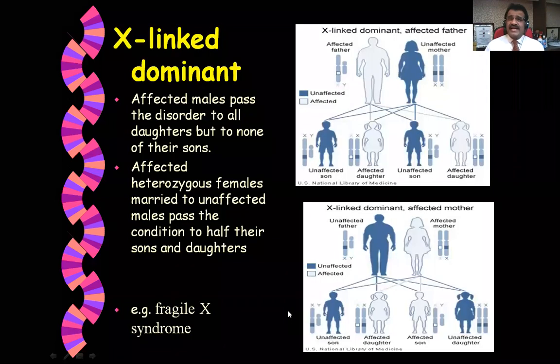Okay, and X-linked dominant. Now the next example is Fragile X syndrome. In this case, affected males pass the disorder to all daughters but to none of their sons. Affected heterozygous females married to unaffected males pass the condition to half their sons and daughters. Here you can see the images shown: X-linked dominant affected father, and below is X-linked dominant affected mother. And this is the outcome, the lower line.